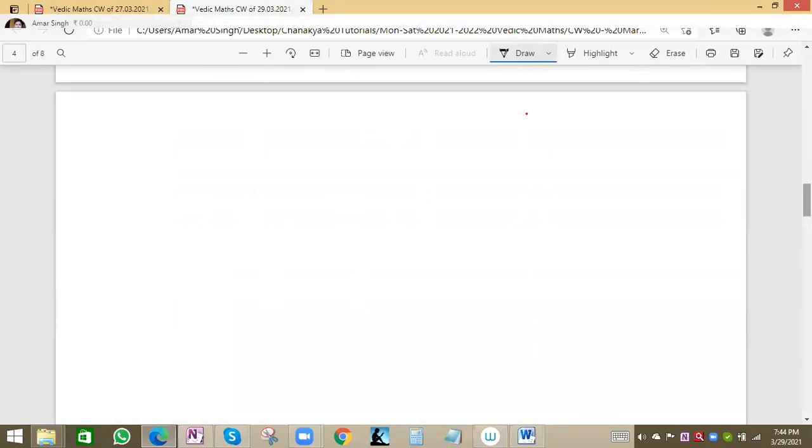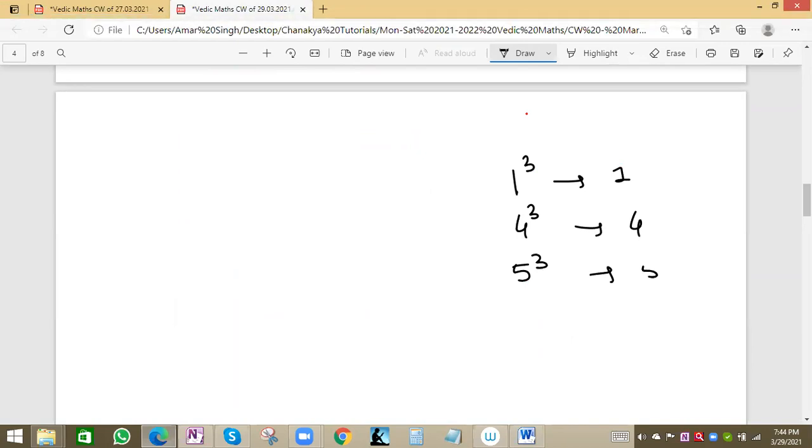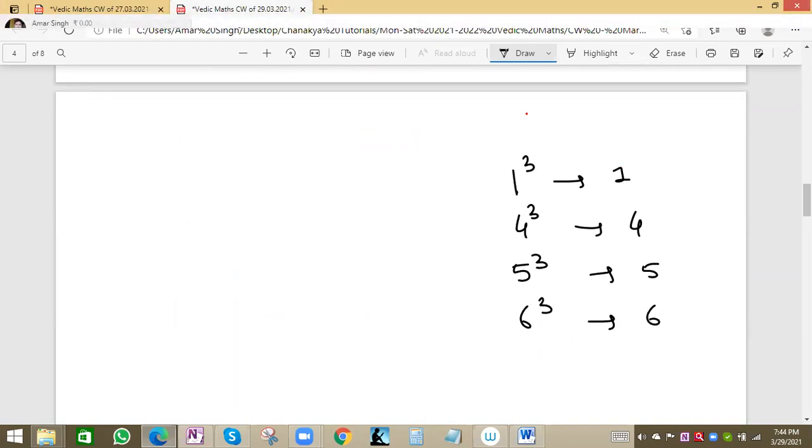1 cubed is 1. 4 cubed is 64, so it ends with 4. 5 cubed is 125, ending with 5. 6 cubed is 216, ending with 6. 9 squared is 81, times 9 is 729, ending with 9.